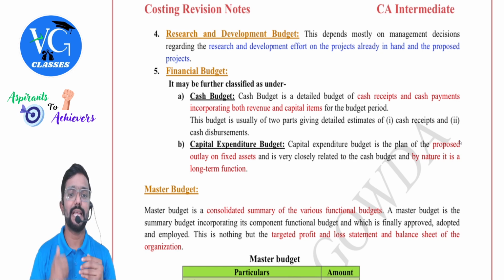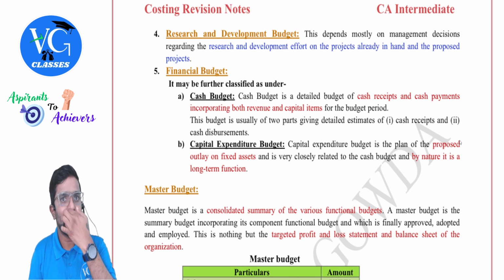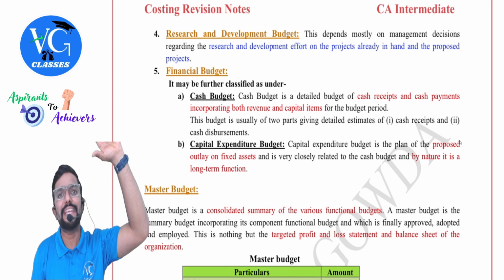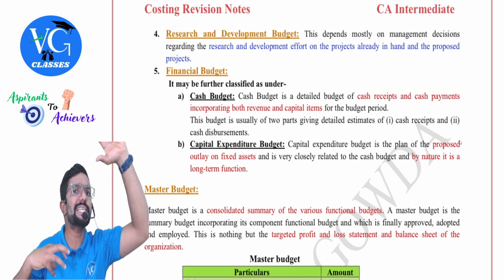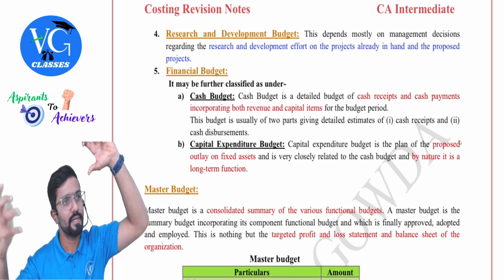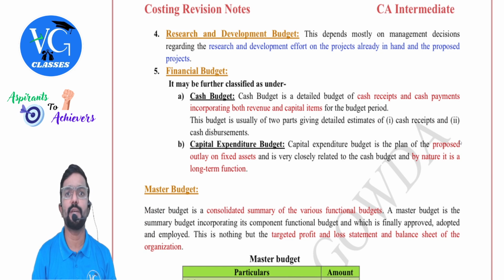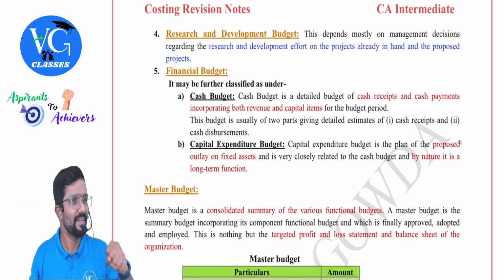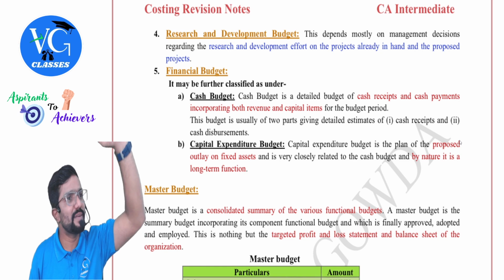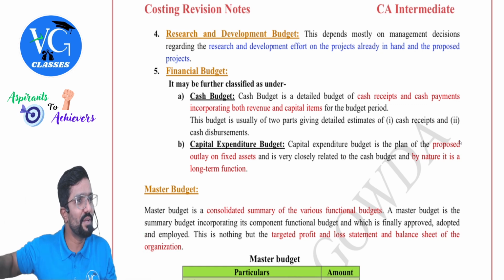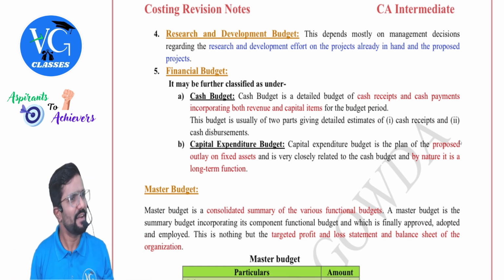Financial budget. Under that, cash budget and capital expenditure budget. Cash budget is nothing but the cash and bank balance budget. So we normally take the opening cash and bank balance, add all the estimated cash receipts, deduct all the estimated cash payments, and we will get the closing cash and bank balance. Clear? You guys would have prepared a receipts and payments account, very similar to that. Debit side, you will start with the opening balance, record all the receipts; credit side, all payments. What do you get at the end? Closing balance. Yeah, very similar to that.